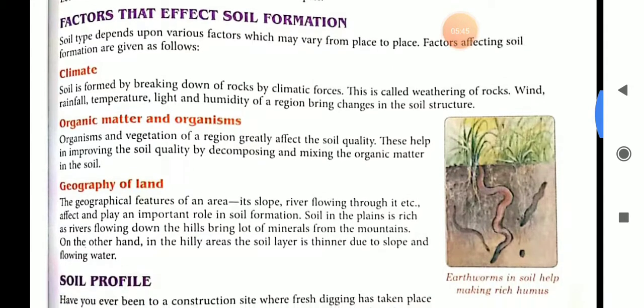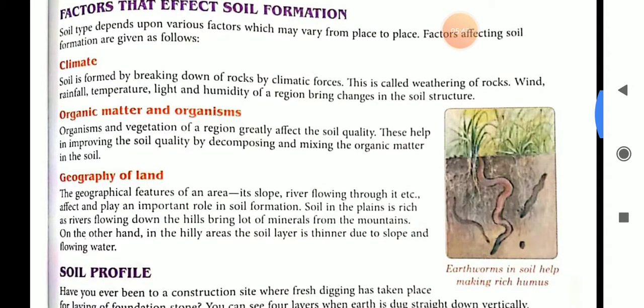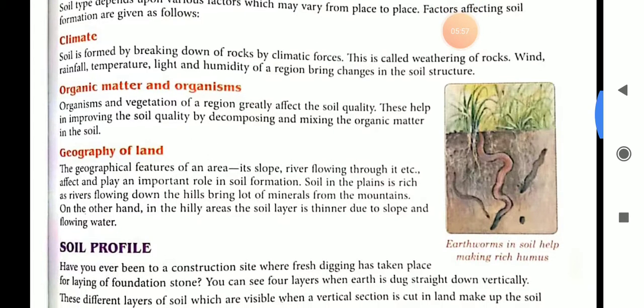Second is organic matter and organisms. Organisms and vegetation of a region greatly affect the soil quality. The organisms which are present in the soil also affect the soil quality.